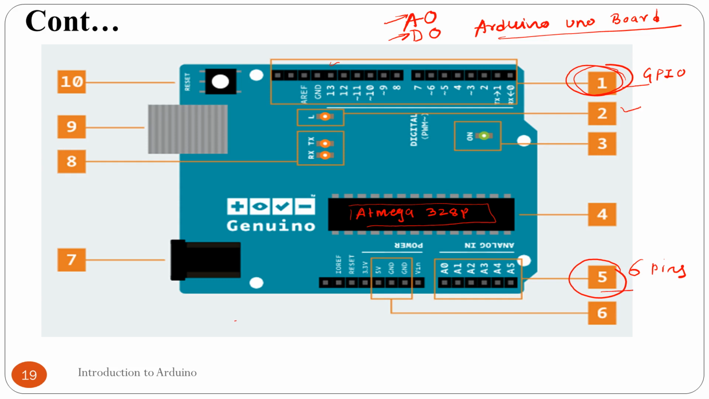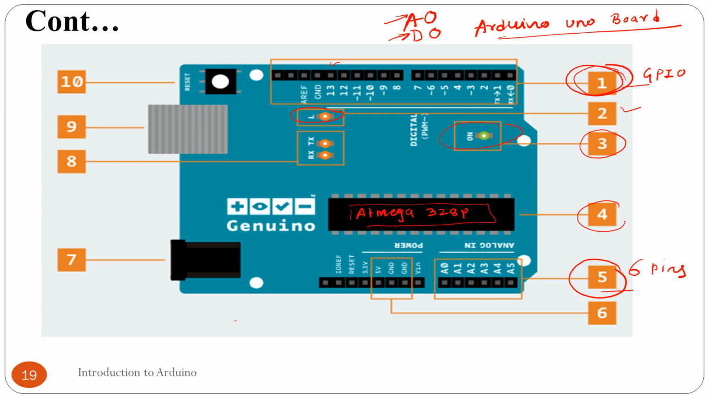Then the second section is L, which stands for LED. This board has an inbuilt LED on board. This LED is used for certain applications. Suppose you want to check the status of certain things, then you can use this onboard LED. Then we have one more LED, which is the ON LED. After connecting this board to the computer, you can check this to see whether the board is working properly or not.